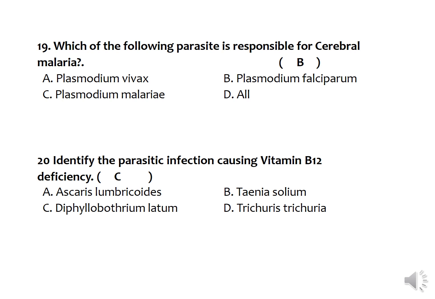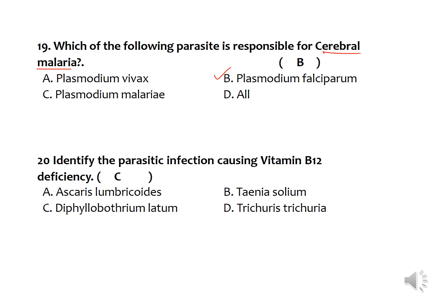Which of the following parasite is responsible for cerebral malaria? We know that there are four important species of Plasmodia to produce malaria. Recently, another Plasmodium species also was identified from the monkeys. Anyhow, here the cerebral malaria was mainly produced as a complication of Plasmodium falciparum malaria.